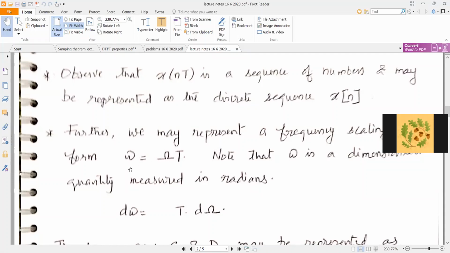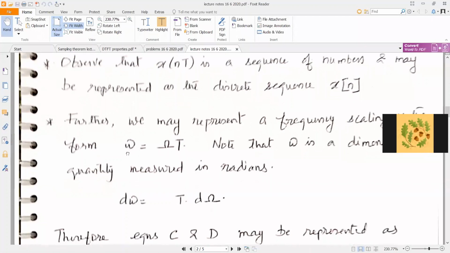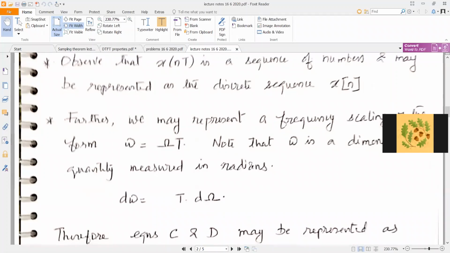Which means small omega is dimensionless and is measured as an angle, in radians. That's a very important distinction between continuous and discrete frequencies. The continuous frequency is measured in radians per second, whereas the discrete frequency is measured in radians, not radians per second. So small omega is equal to capital omega into T.